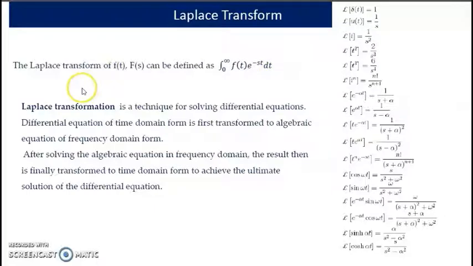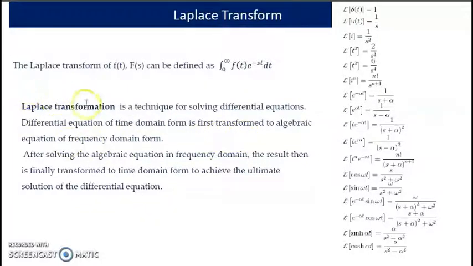And what is the significance of the Laplace transformation in control systems? By using the Laplace transformation, we can transform differential equations into algebraic equations. Solving a differential equation is time consuming and somewhat tedious work.